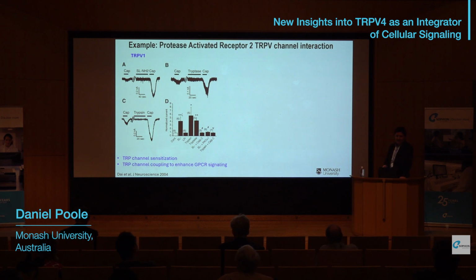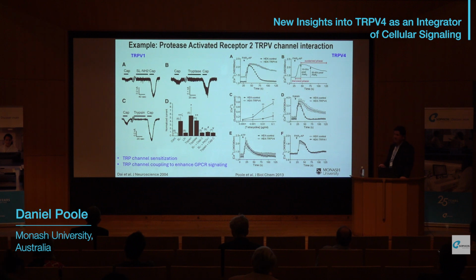I'm providing two examples here. These are related to TRPV, transient receptor potential vanilloid, interaction with the protease activated receptor 2. Shown on the left is one of the earlier studies, Dai et al. 2004, where they looked at sensitization of TRPV1 in nociceptive neurons. They activated PAR2. This is the capsaicin response prior to PAR2 activation. Following activation of PAR2 with synthetic ligands or proteases, you can see a marked increase in the capsaicin-induced current. This is mediated through protein kinase C activity, shown here using inhibitors.